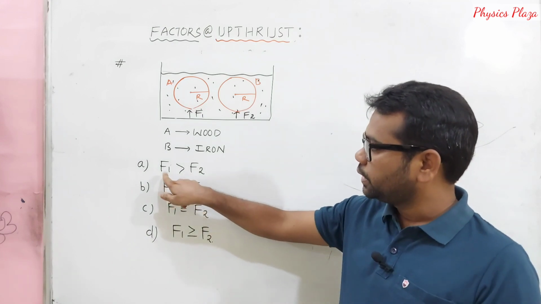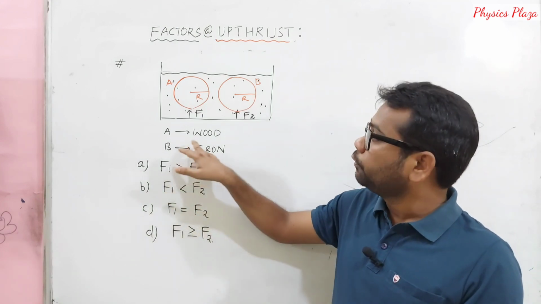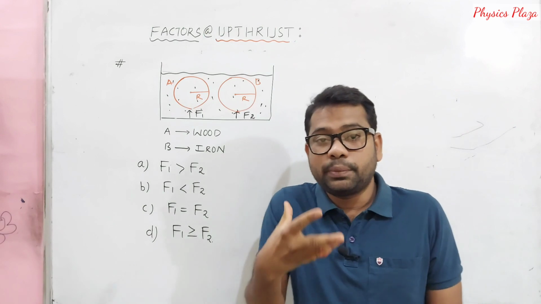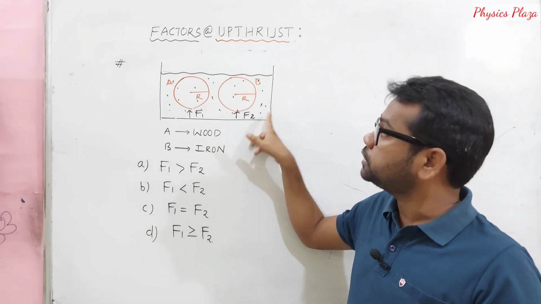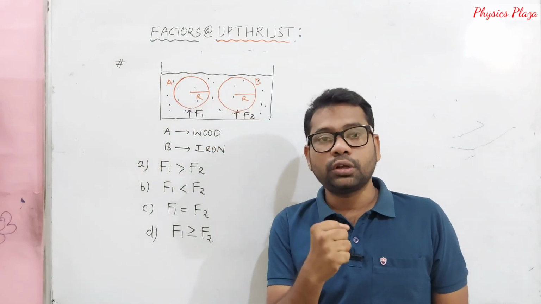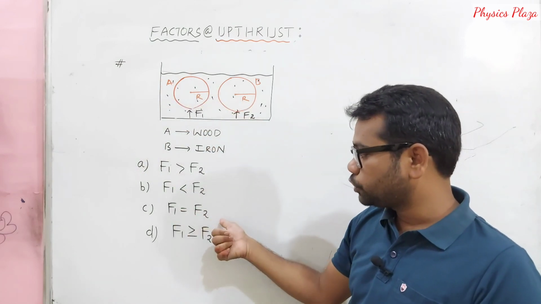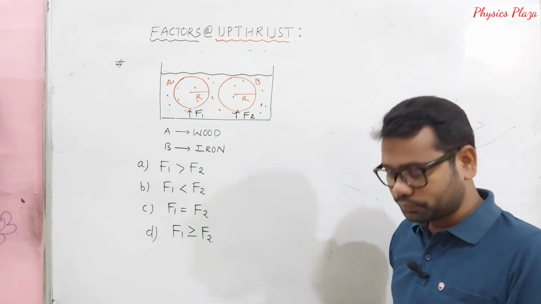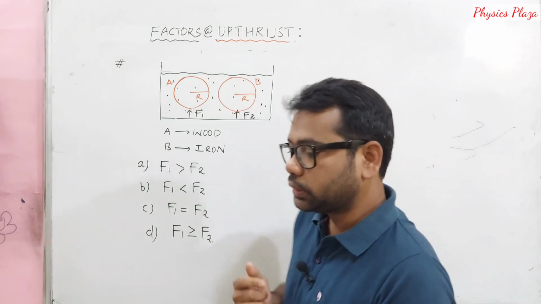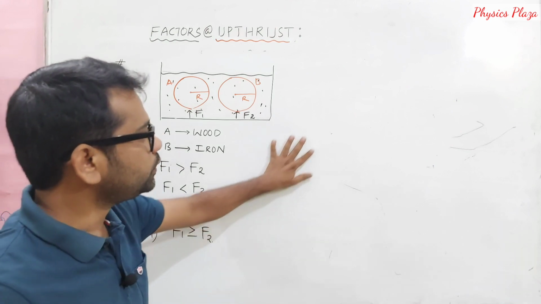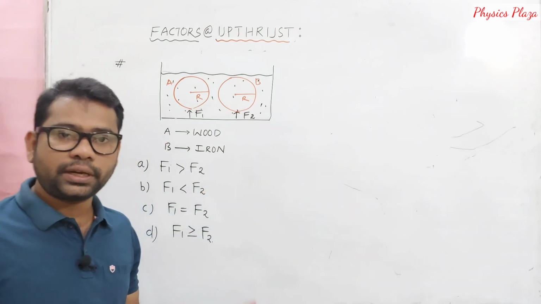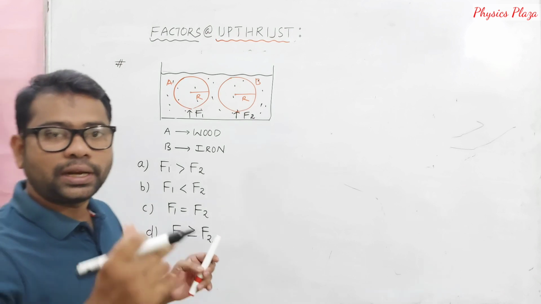The first one is F1 is greater than F2, that is, the sphere made of wood experiences more upthrust than iron; or else iron experiences more upthrust than wood; or F1 is equal to F2; or D is correct. Just think about the factors, dear children, then obviously you will get it. Got it? Clear? Okay, let us discuss.